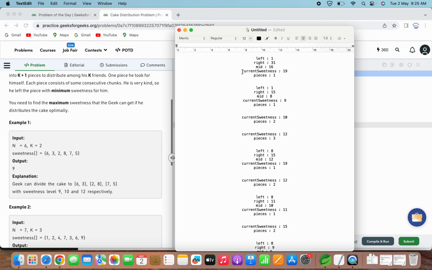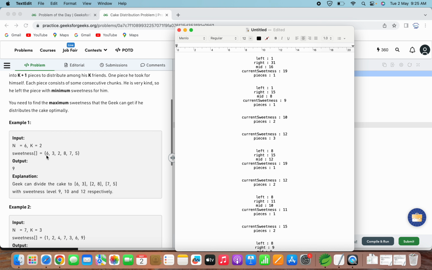After this, when we reach 19, we can see that we have reached the target. We were trying to reach the sweetness level of 16, and before adding 8 it was 11, after adding 8 it is 19. So with that sweetness level we will get only one piece, consisting of the first 4 chunks.